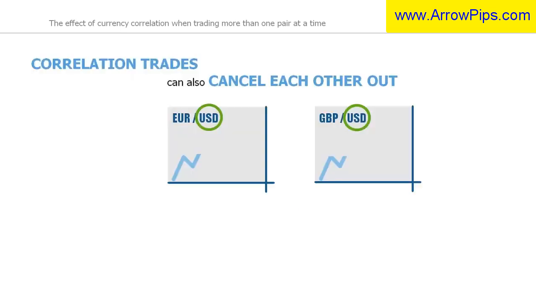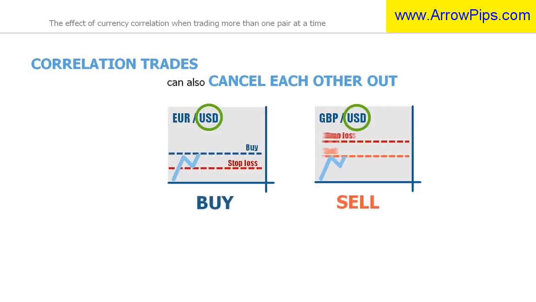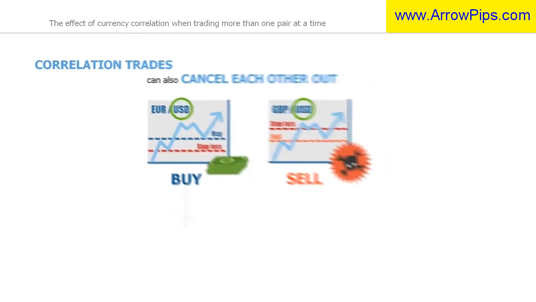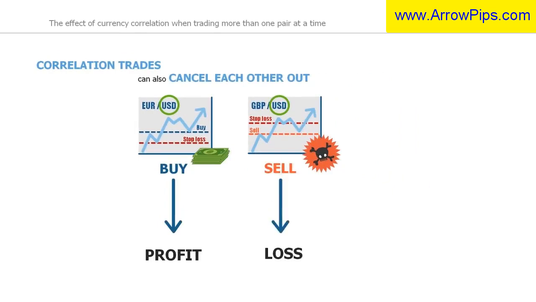Correlation trades can also cancel each other out. If a trader opened up a buy order on the euro dollar and a sell order on the pound dollar at the same time, the dollar price could influence both currency pairs, resulting in a winning trade on the euro dollar and a losing trade on the pound dollar. Then, any profit made on one trade would be offset by the loss of the other. This is due to the correlation our trade has with the dollar.